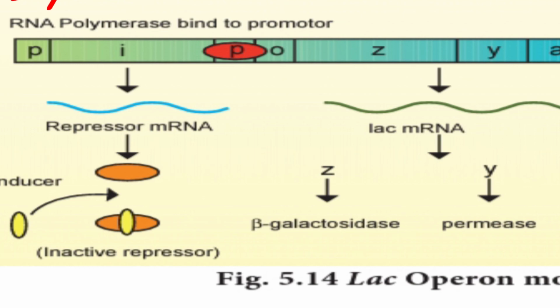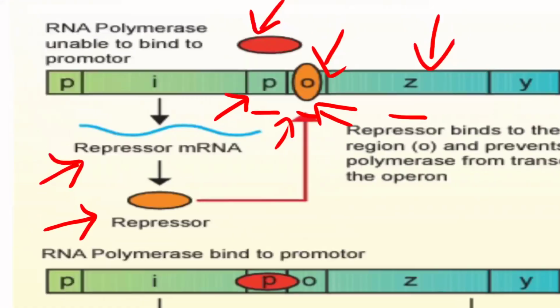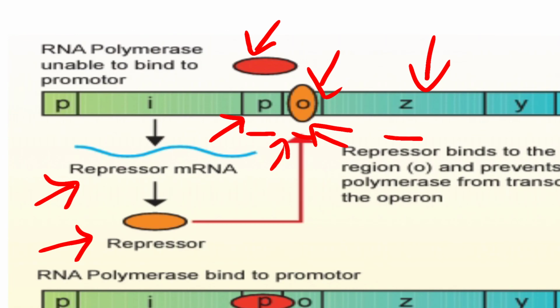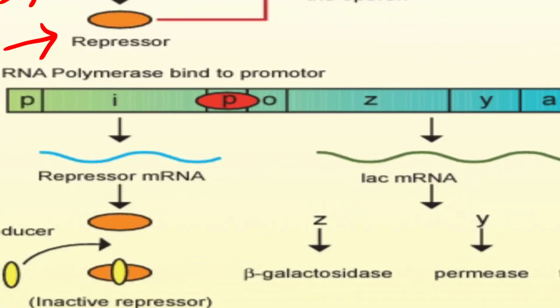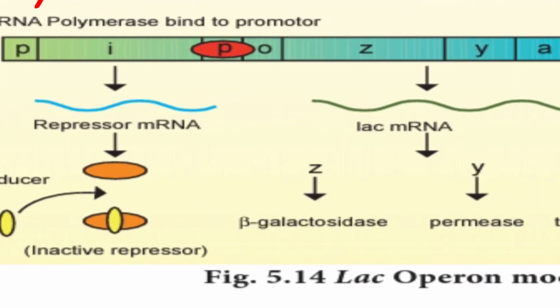In the first step the RNA polymerase is not joined. Here it is just standing, it is not joined, but here it is joined with the promoter.